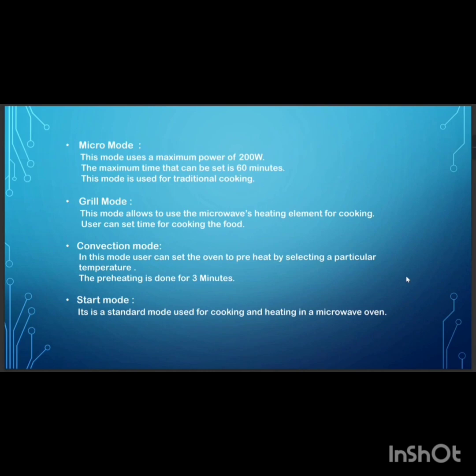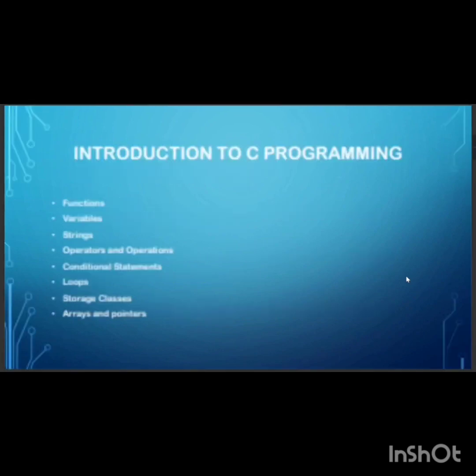Then in this internship, we had studied the basics in C programming, in which we had studied about functions, variables, strings, operators and operations, conditional statements, loops, storage classes, and last, arrays and pointers. Now we will see the project requirements which we need to complete the project.